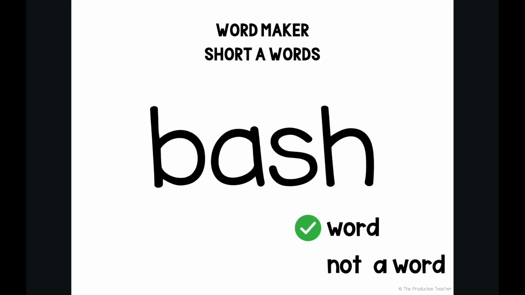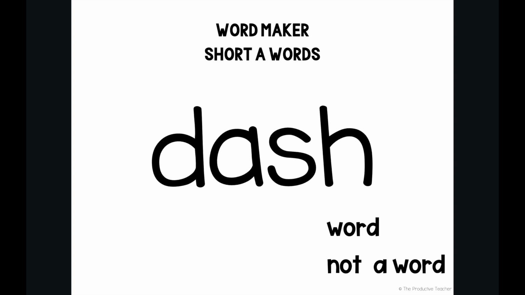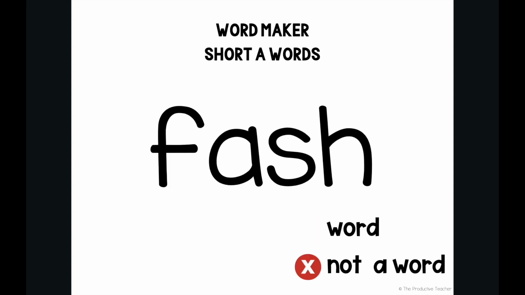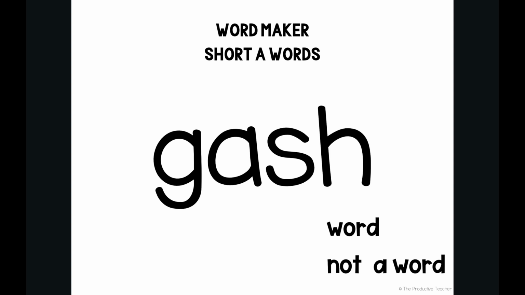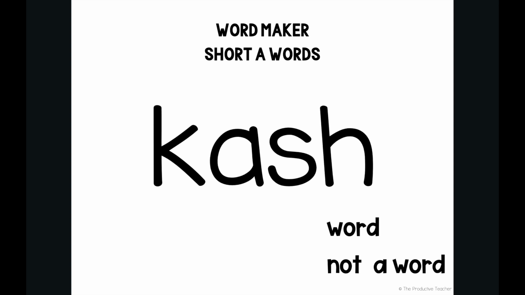Bash. Bash is a word. Cash. Cash is a word. Dash. Dash is a word. Fash. Fash is not a word. Gash. Gash is a word. Jash. Jash is not a word. Kash, spelled like this with a K. Kash is not a word. We use the letter C to make the K sound before the letter A.